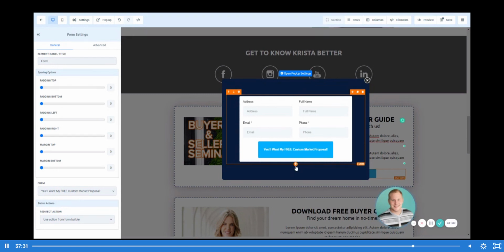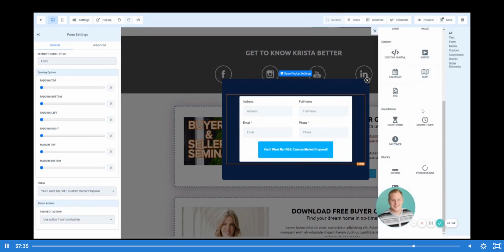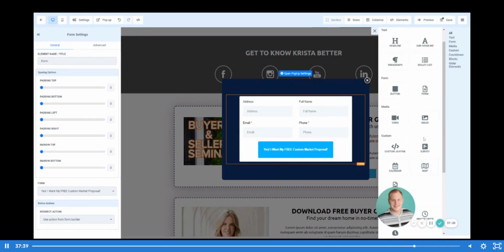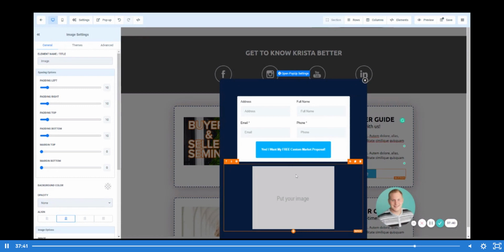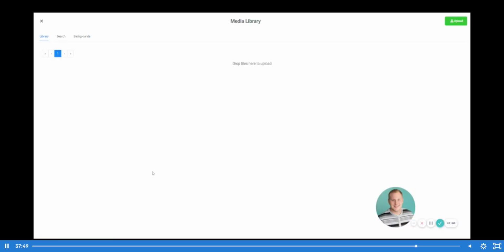And let's say we want to add an image at the top. So I'm going to go ahead and click the plus, and we're going to search for image. And I'm going to move this up. We'll click these little arrows here, move that on up, and we're going to go ahead and select an image.